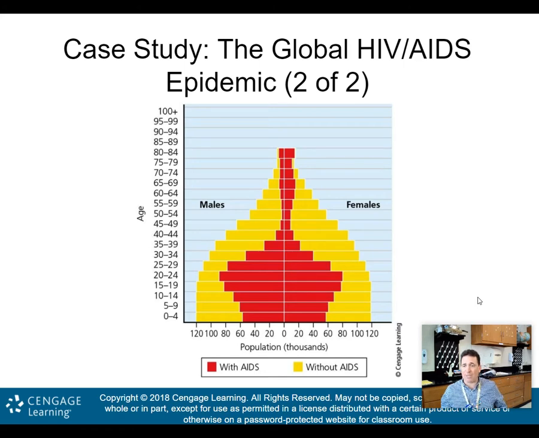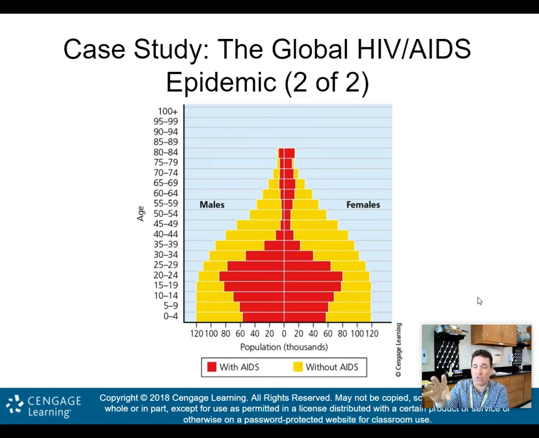This is an interesting population pyramid, okay? This is from Botswana, which is a country in Africa. And what you're noticing, okay, is that this country, without AIDS, you notice the people without AIDS have a perfect pyramid, right? A lot of people very young, right? And then gradually as they get older, the pyramid begins to get smaller as people die off. However, look at it with AIDS. You have a large amount of people in your 20s, right? Basically 15 to 30. And then look what happens by 45. That population drops by middle age, okay?